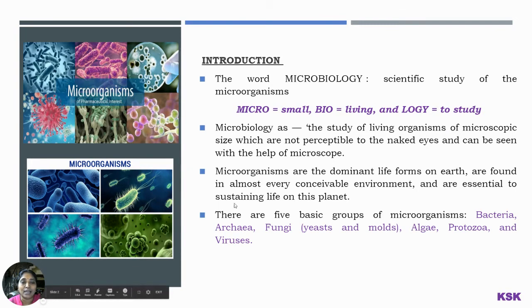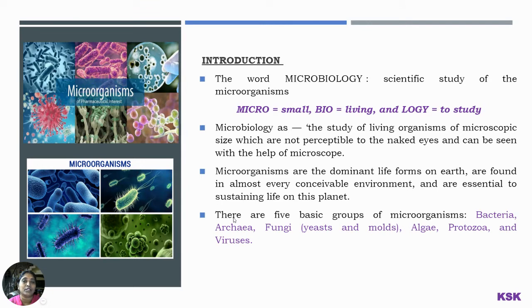Coming to examples of microorganisms, there are 5 basic groups: bacteria, archaea, fungi, which combine yeast and molds, algae, protozoans, and the viruses. You may have a doubt regarding protozoa, as they come under the animal kingdom.